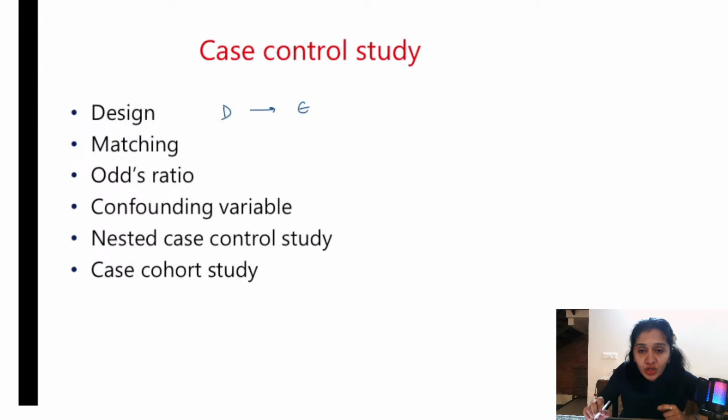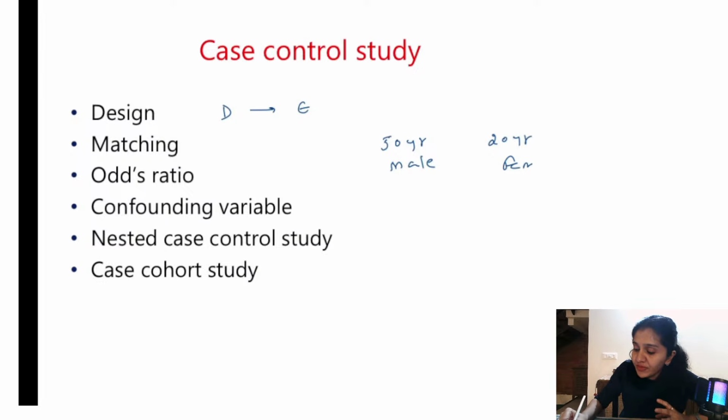Yeah, what is matching? Okay, matching is very, very important. Let me take the same example, the famous smoking and lung cancer example. If I'm doing a study to assess the association between smoking and lung cancer, my cases are the ones who have lung cancer. So for example, if I've taken a 50-year-old male as my case, my control cannot be, for that particular study, a 20-year-old female. I'm studying the influence of smoking on the development of lung cancer.